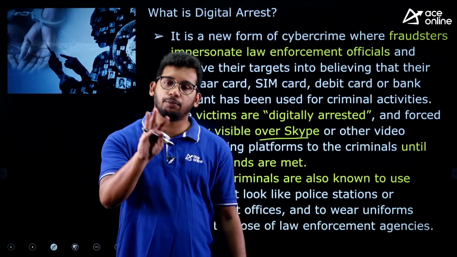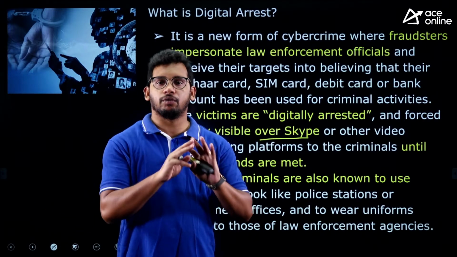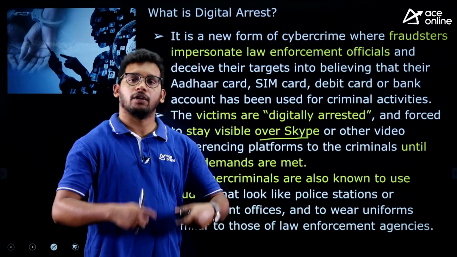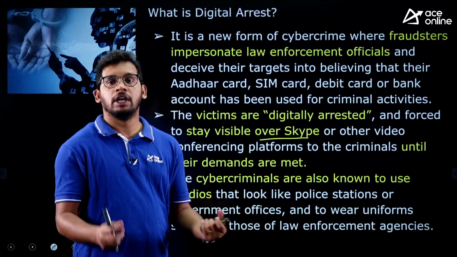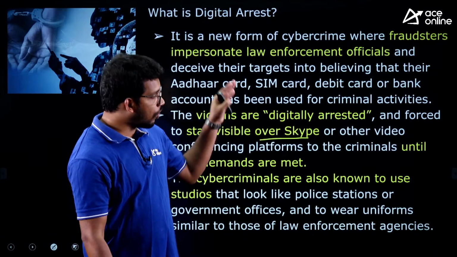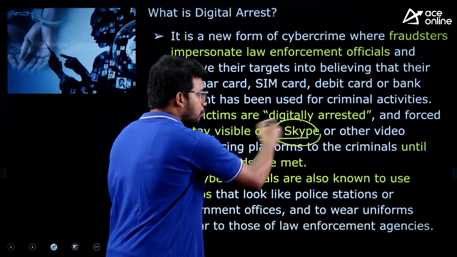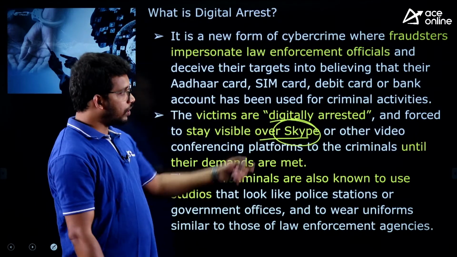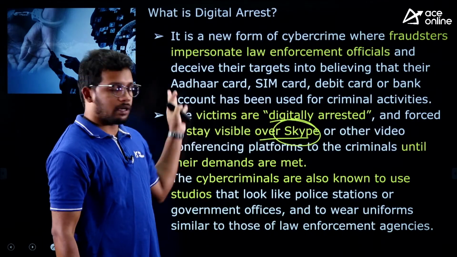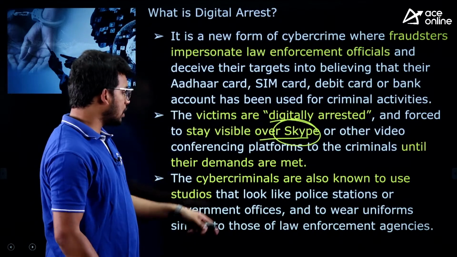It can be anything, but mostly it is money. So they will ask, if you pay 10,000, then we will strike off this case. Your ID will be deleted and you will not be entered into an FIR and all those things. Only once the people pay that amount will they allow them to move out of the screen. So this is the whole process of the digital arrest. That's why Skype IDs are being used by the miscreants, showing themselves as officials, and they are using this to lure innocent people out of their money. So this is the process.